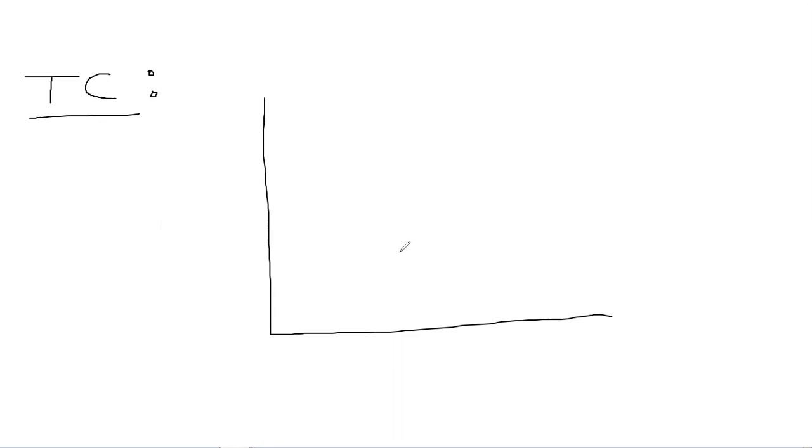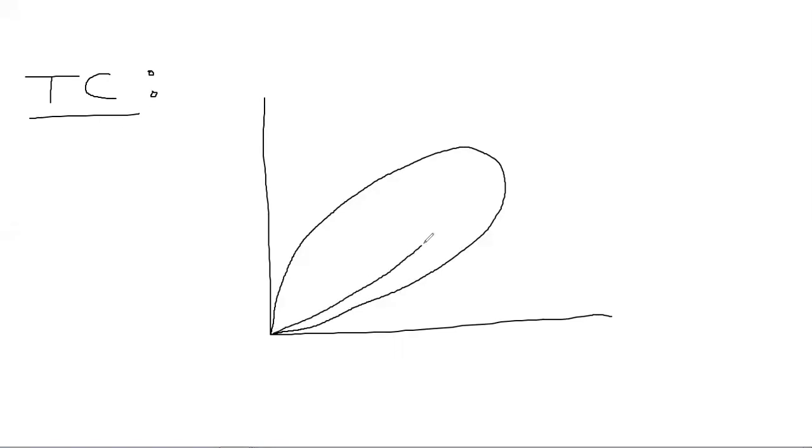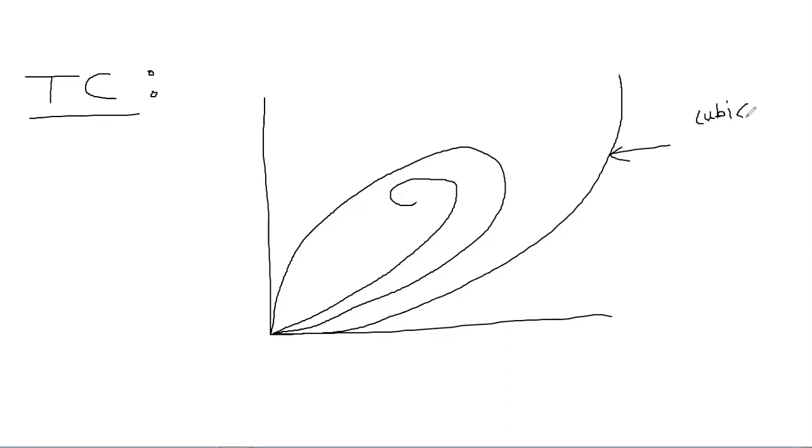Now I will draw a diagram here showing the various types of transition curve, and that diagram will also be useful for you. So there are basically three types of transition curves. I will draw all the three types. Now this is the cubic parabola. This is the simple type of transition curve. This is the cubic parabola.